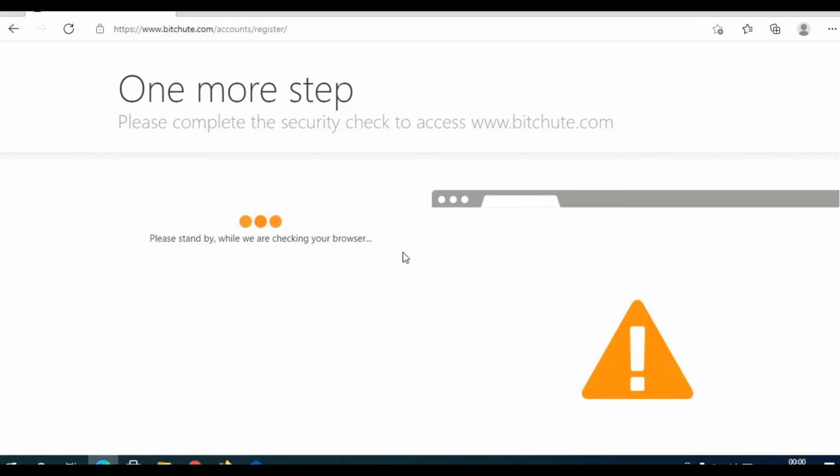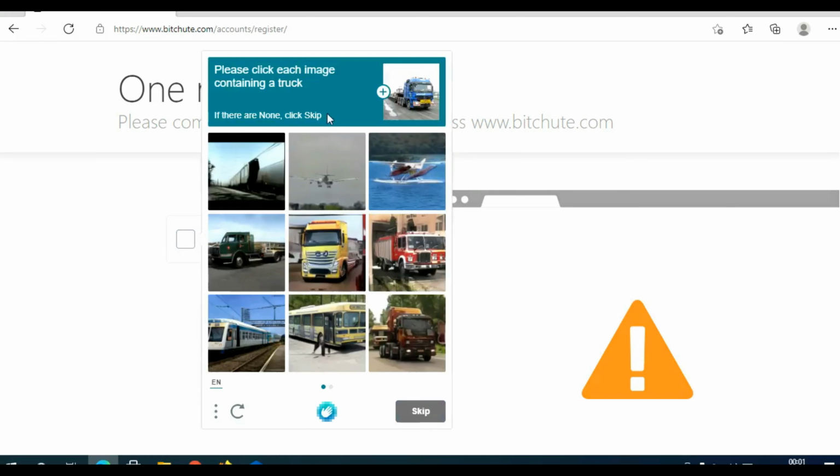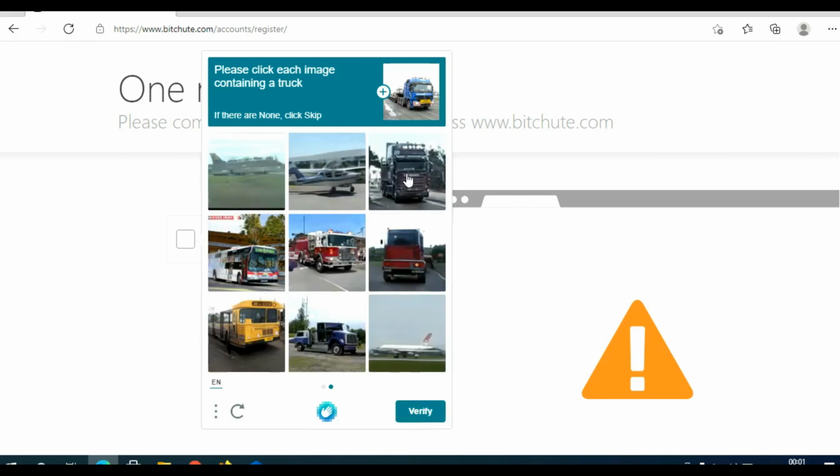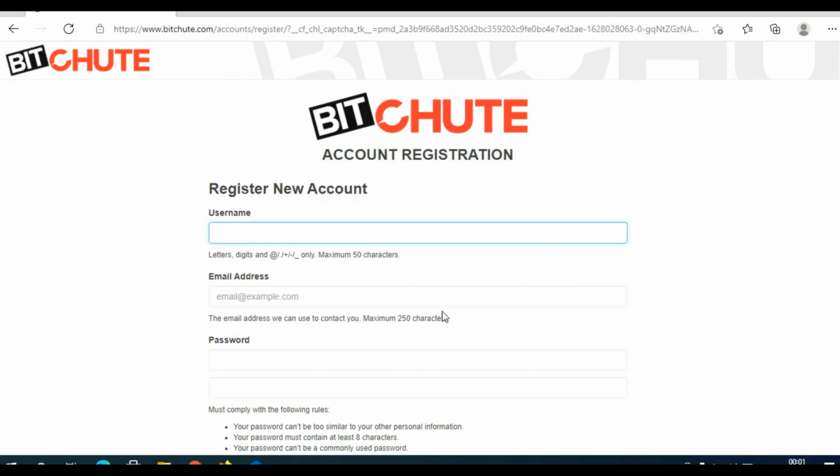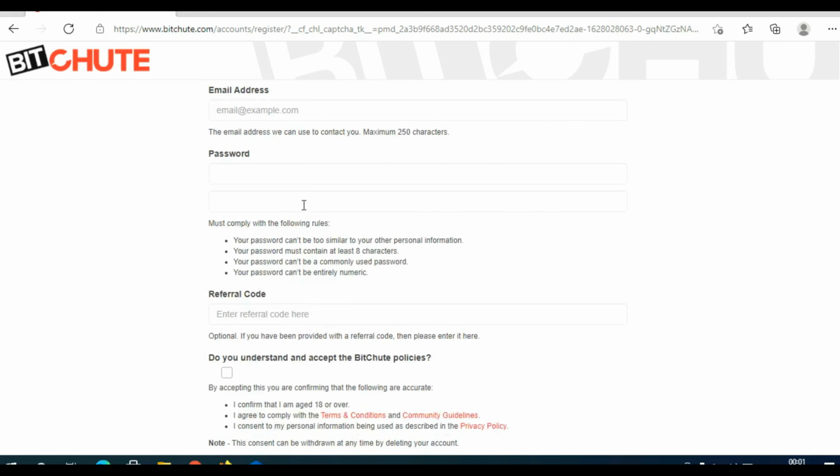And you will need to confirm that you are not a robot. Click here, I am human. And find the images with trucks. Okay, these are trucks. Click here, next. Again, trucks, these are trucks. Okay, verify.